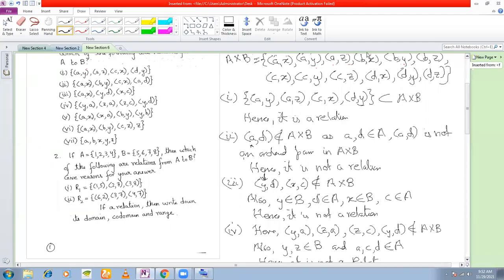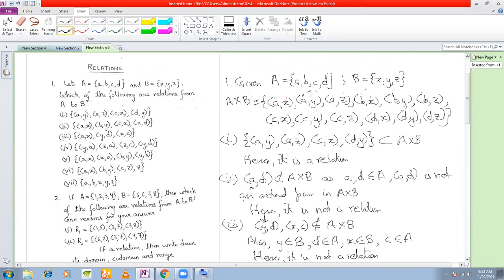The fifth question is whether this set is a relation or not. Is this a relation? No, sir. Why is it not a relation? Sir, AX is there, but XA is not there.